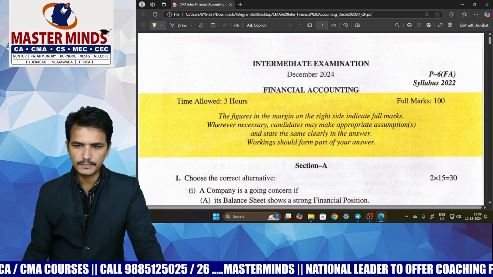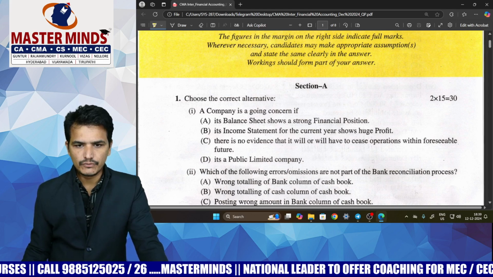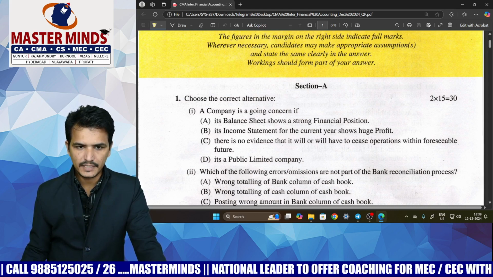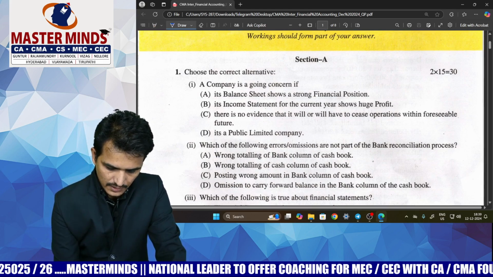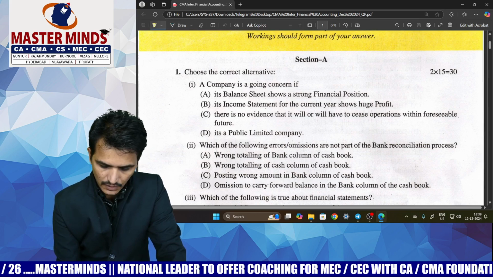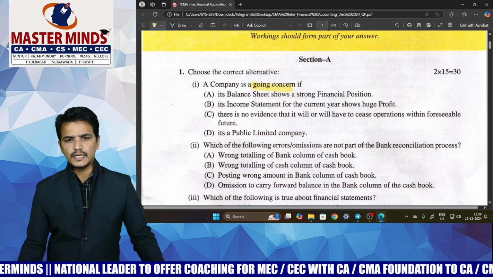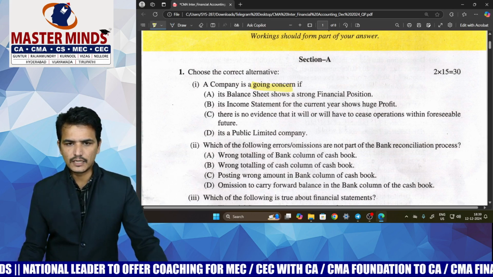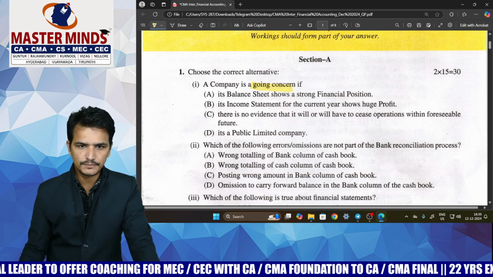So let us see what is given in the question paper and where these questions are covered in our material. If you see MCQ number 1, it is related to the fundamental accounting concept called going concern concept. If you have gone through the definition or the points related to going concern concept, then you can comfortably answer this MCQ.